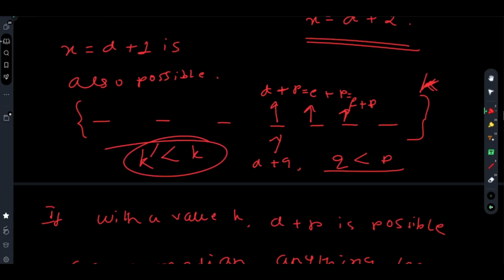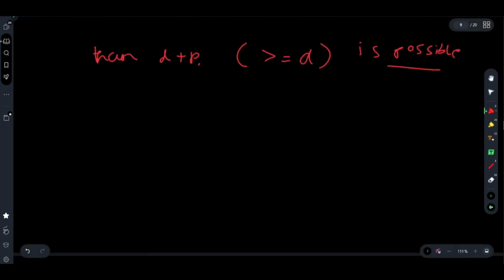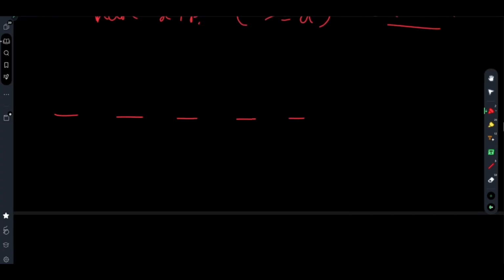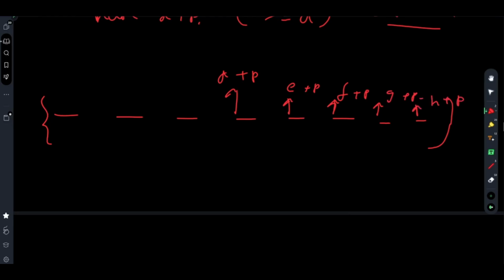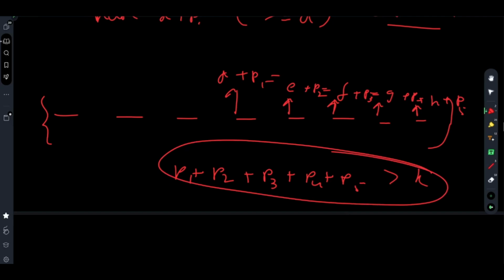So if d plus p as a median is possible, then anything below d plus p is possible. But if d plus p is not possible, let us say it is d plus p1, e plus p2, f plus p3, g plus p4, and h plus p5. They are all equal. But you see p1 plus p2 plus p3 plus p4 plus p5 is greater than k. That means it is not a possible combination.